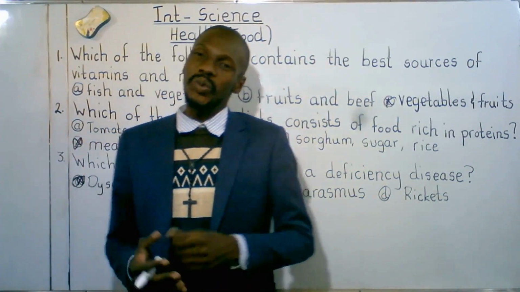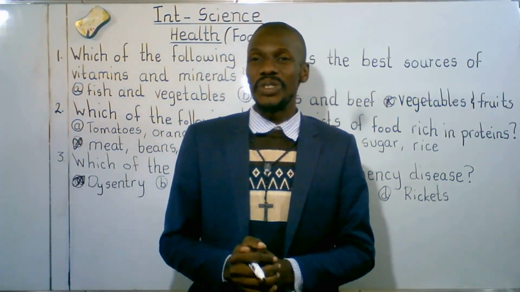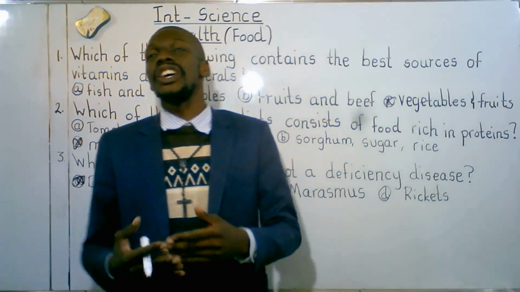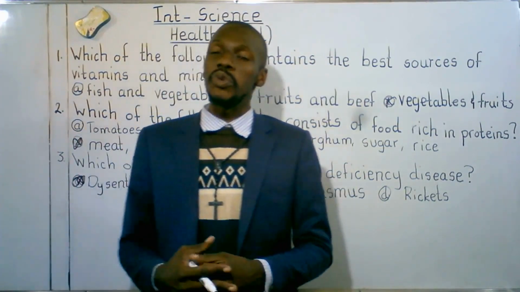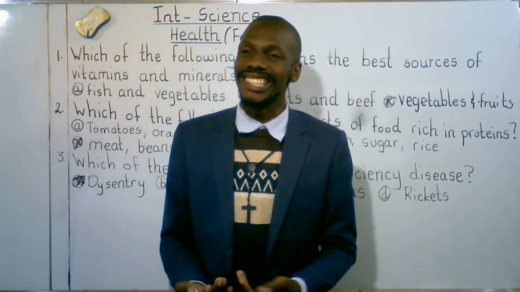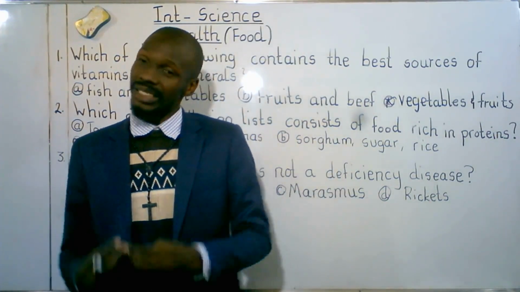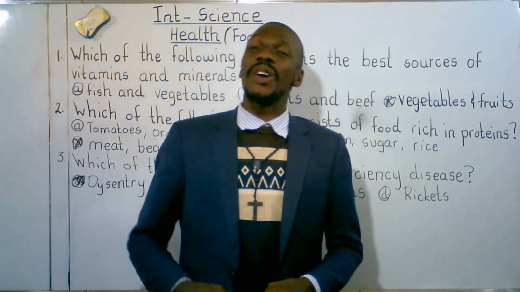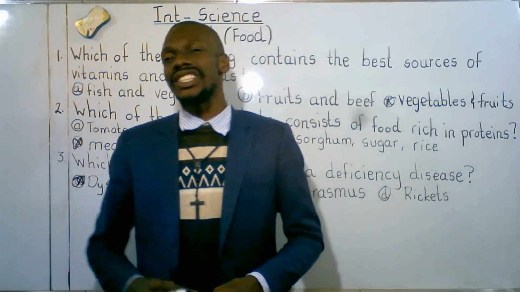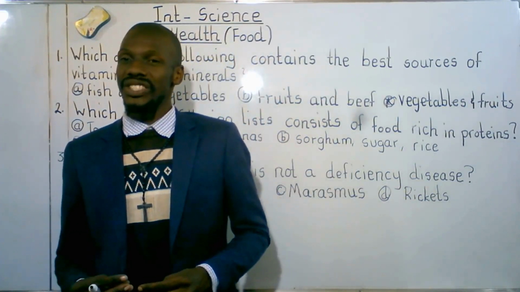Apart from fats, we talked of vitamins and minerals. Vitamins and minerals are protective foods. They protect us from diseases. Hence, every meal is supposed to have vitamins and minerals. Where do we get these things? We get them from fruits and vegetables.